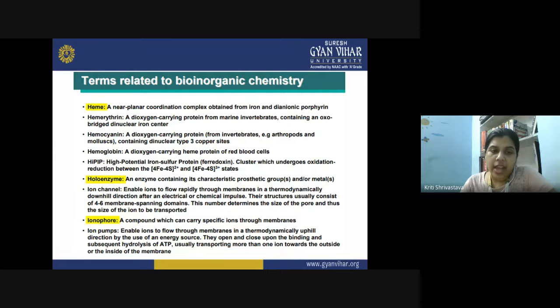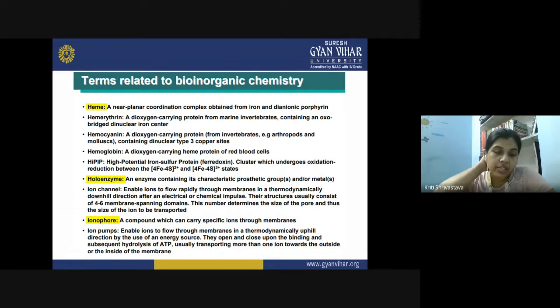Then we have ion channel. So what is an ion channel? It is there in the cell membrane, and it enables the ions to flow rapidly through the membrane in a thermodynamically downhill direction after an electrical or chemical impulse. So they follow certain impulse, and they work against the concentration gradient, and that is how they perform their function by the hydrolysis of ATP. Their structure usually consists of 4 to 6 membrane spanning domains, and this number determines the size of the pore and thus the size of the ion to be transported.